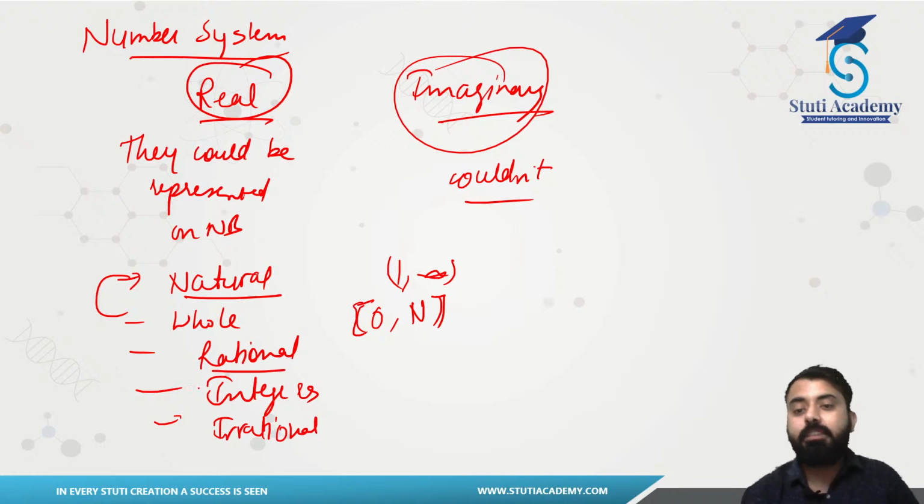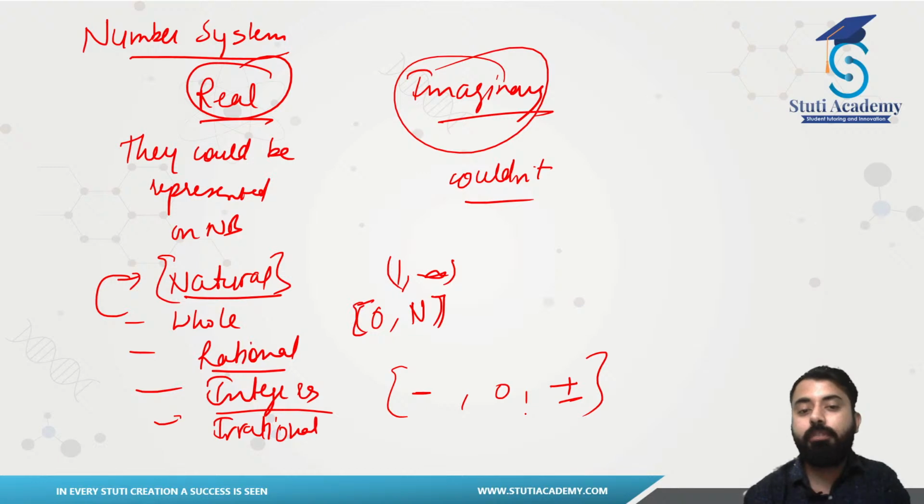Now, what about rationals? Before we get to rationals, I just want to tell you what integers are. If you take the mirror image of your natural numbers, that is, if I take any positive number and its additive inverse, that means any negative number, including a 0, then a series in which you have positive numbers, negative numbers, and a 0 in the middle is your integer series. Negatives were on the left-hand side of 0 and positives were on the right-hand side of 0. Those were your integers.